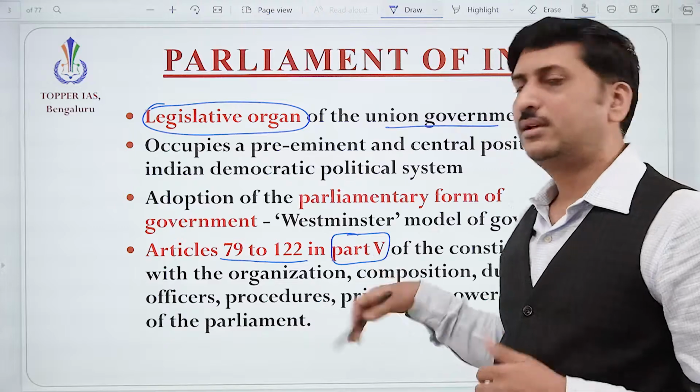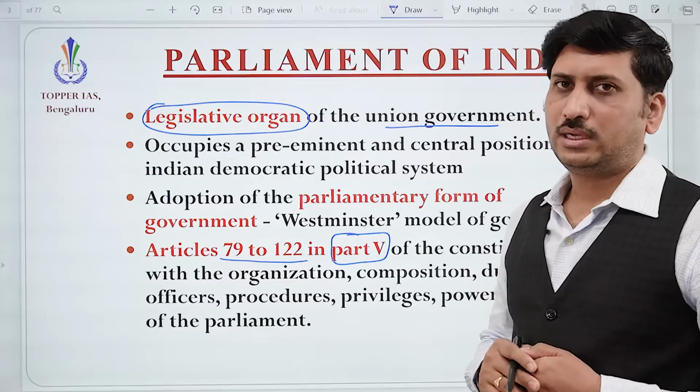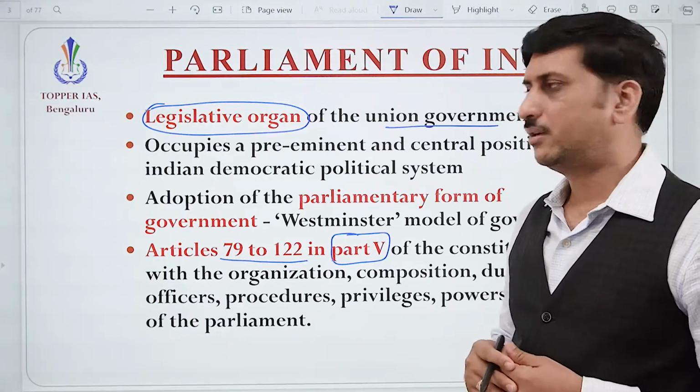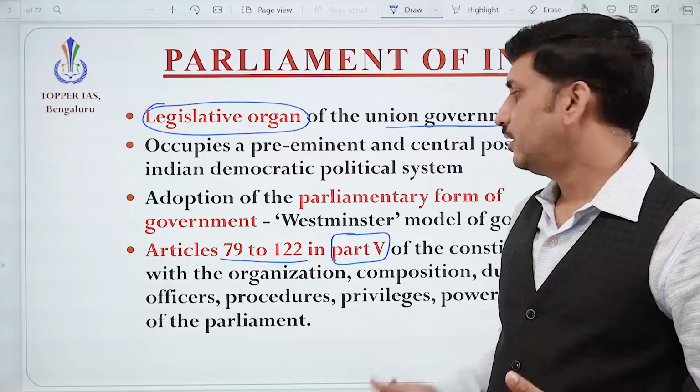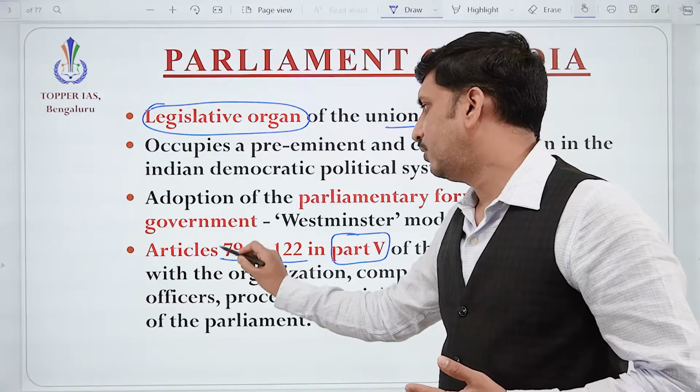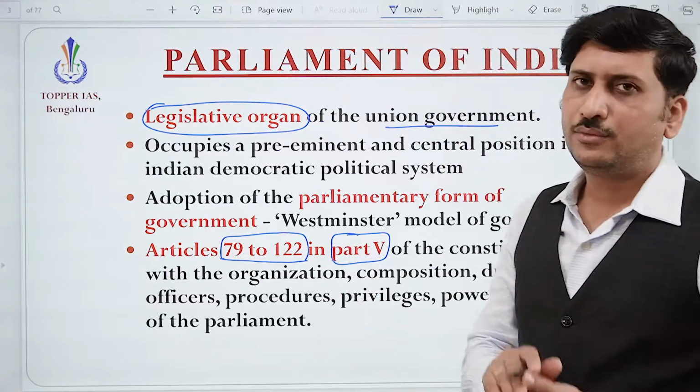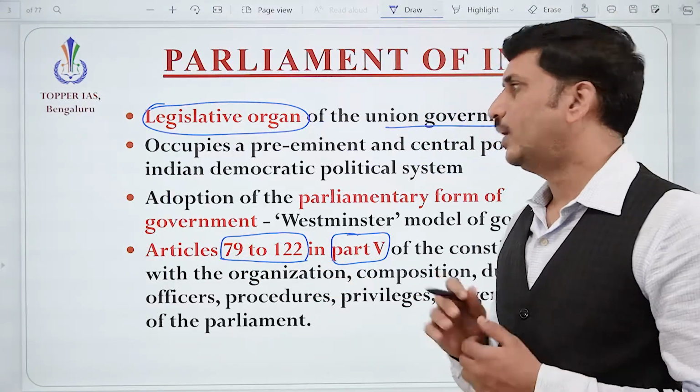In part fifth there are other topics also, like the president, prime minister, council of ministers. But from the perspective of Parliament, we are going to study articles 79 to 122.